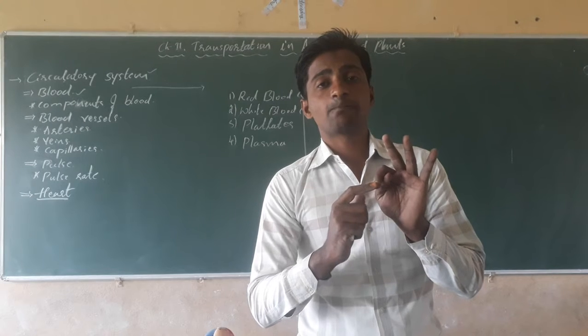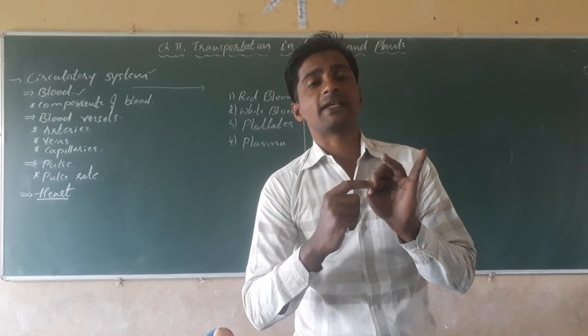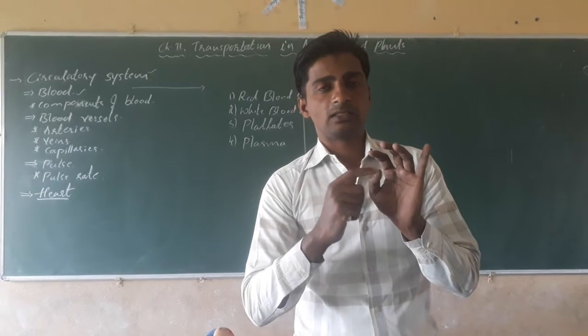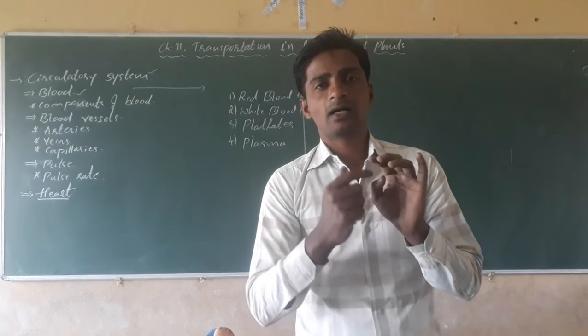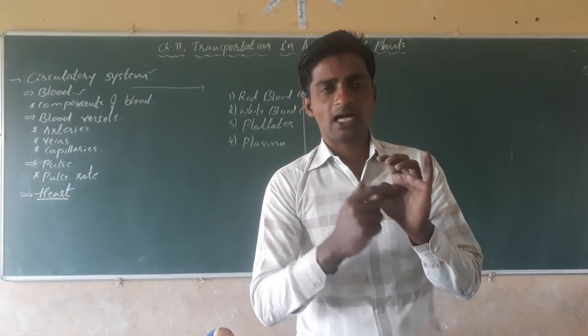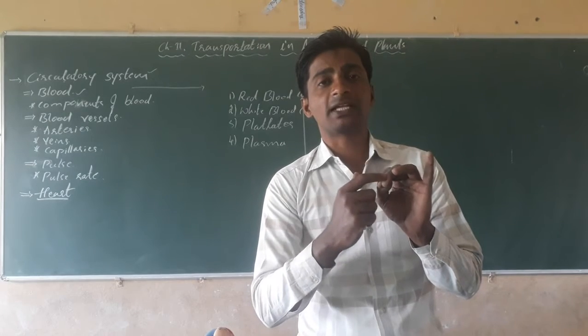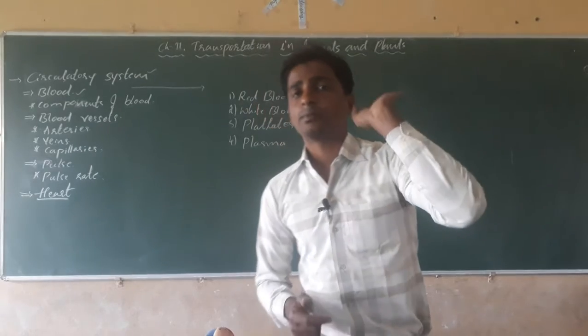White blood cells, we say WBC. Next, platelets and plasma. RBC, WBC, platelets and plasma. These are the four components of the blood.